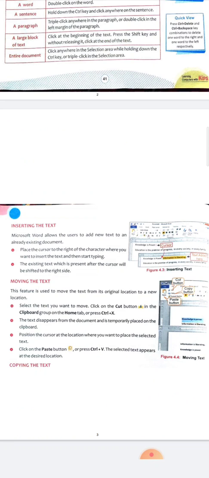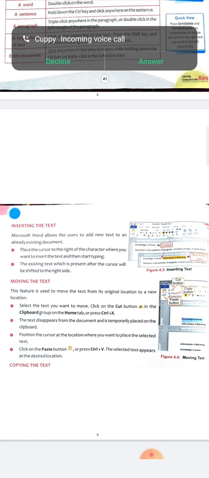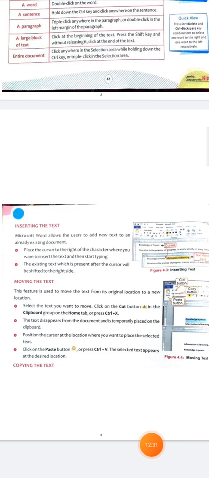If we want to move the text, when you click on the file tab, you can see many options there like the cut button, copy button, and paste button. So we can move the text easily there.